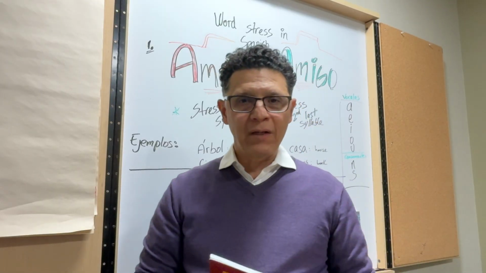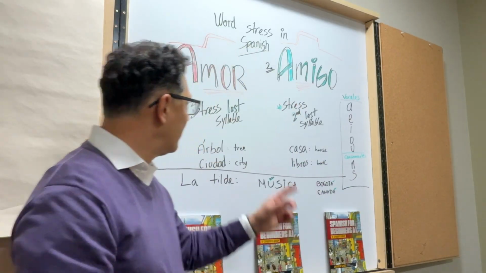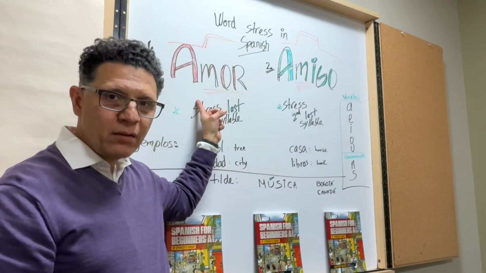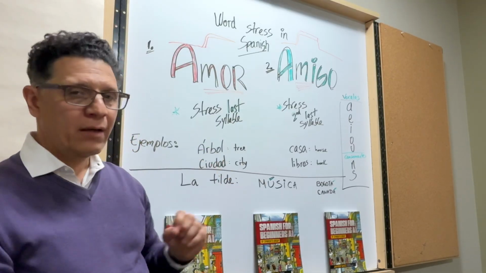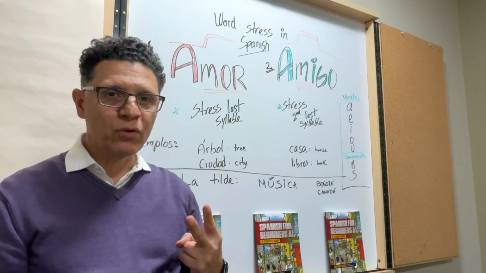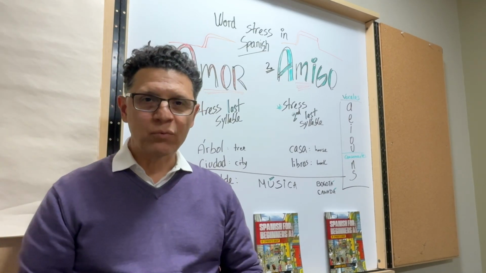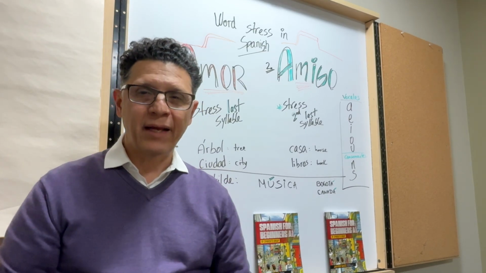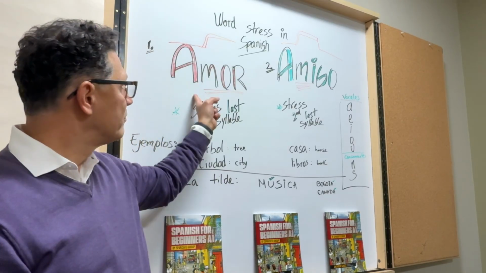Okay, so let's begin. So here on my board, you see that I have two words, the word amor and the word amigo, right? So that means that we have two rules that we're going to go by to understand how to pronounce and stress words correctly in Spanish. The first word that we're going to use is the word amor.